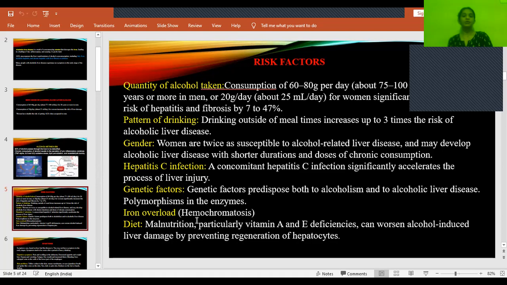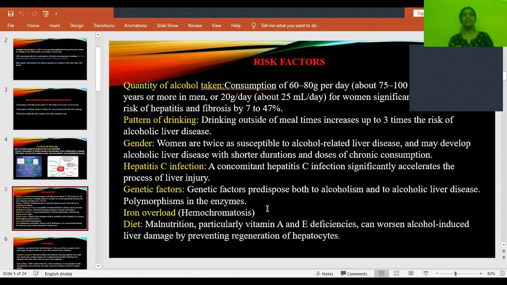And then iron overload, that is hemochromatosis. Generally the hemoglobin level will be decreased in case of anemia, but in case of hemochromatosis there will be increased hemoglobin. When there is more blood, there will be more iron in it. Iron is a heavy metal, and heavy metals obviously cause cell injury, right? So iron overload in hemochromatosis also causes liver damage.